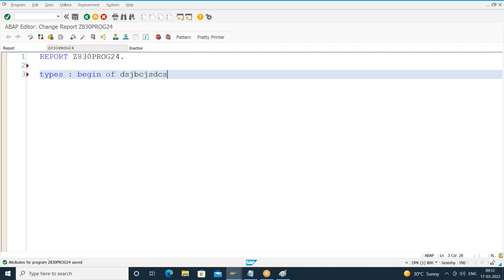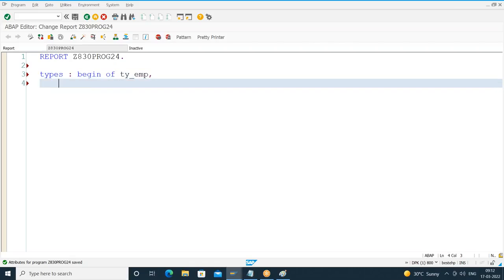You can give any name whatever you want, but we try to follow some coding standards. Parameters we start with p underscore, variables with v underscore, constants with c underscore. Similarly, in most projects, the type declarations of structures will start with ty. You can give any name you want. In some projects they may start with t underscore. Okay, I'll go for ty underscore. I'll give the name as emp. I'll declare some fields inside this.